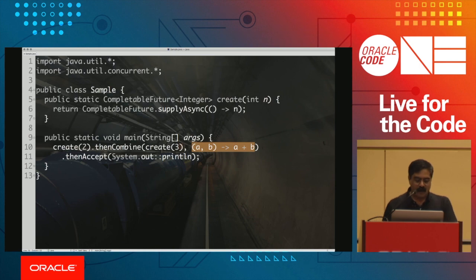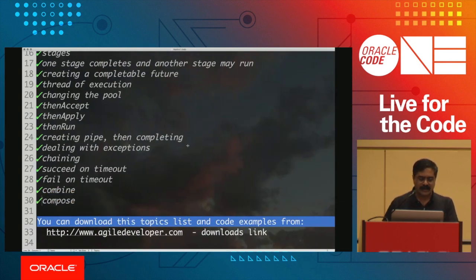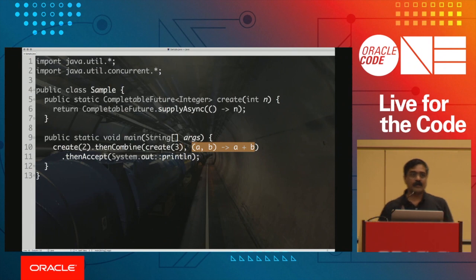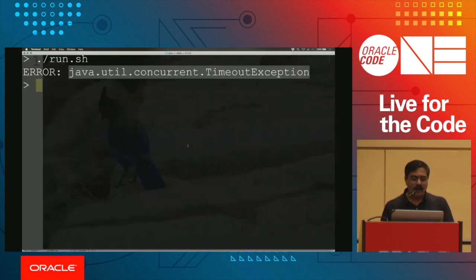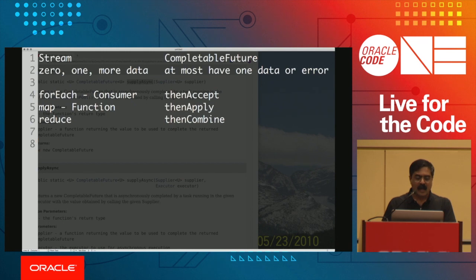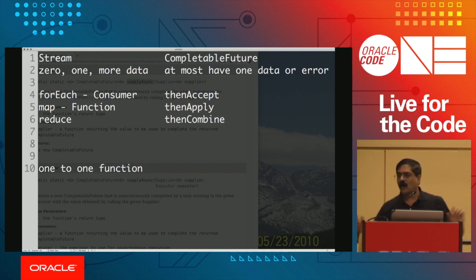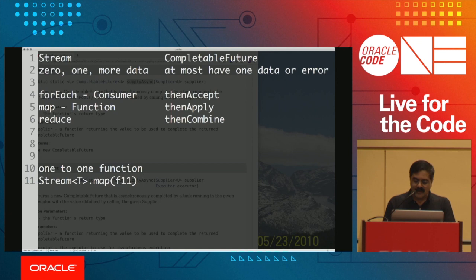Well, that's great so far, but then let's talk about compose. But before we talk about compose, we have to talk about something else. When you look at a streams API, I want you to think about something for a minute. If I have a one-to-one function, meaning I have wonderful people in this room and everyone has a first name, so for every person I want their first name, that's a one-to-one operation. If you have a stream of P and you perform a map of F1, where it's a one-to-one function, what is the result of this?